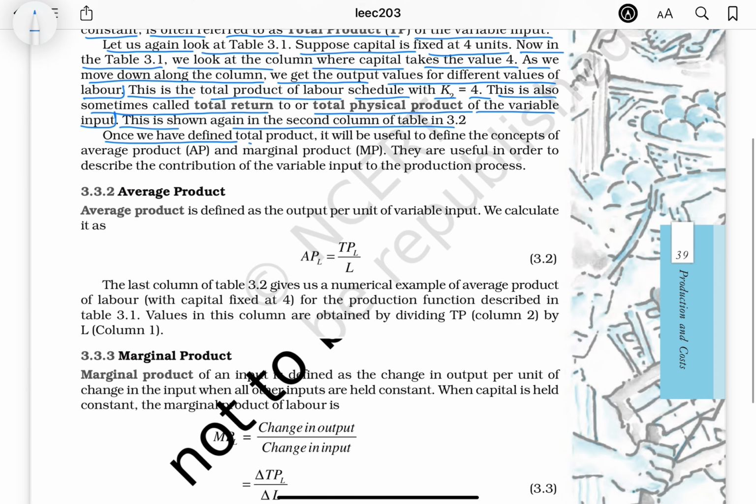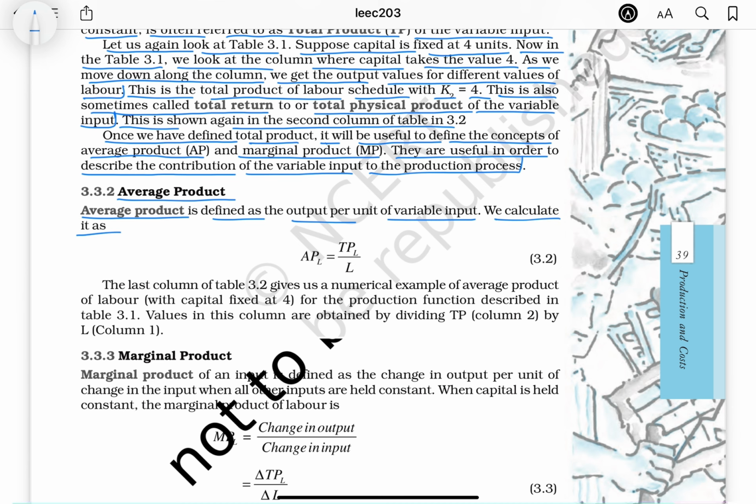Once we have defined total product, it will be useful to define the concepts of average product, AP, and marginal product, MP. They are useful in order to describe the contribution of the variable input to the production process. Average product is defined as the output per unit of variable input.